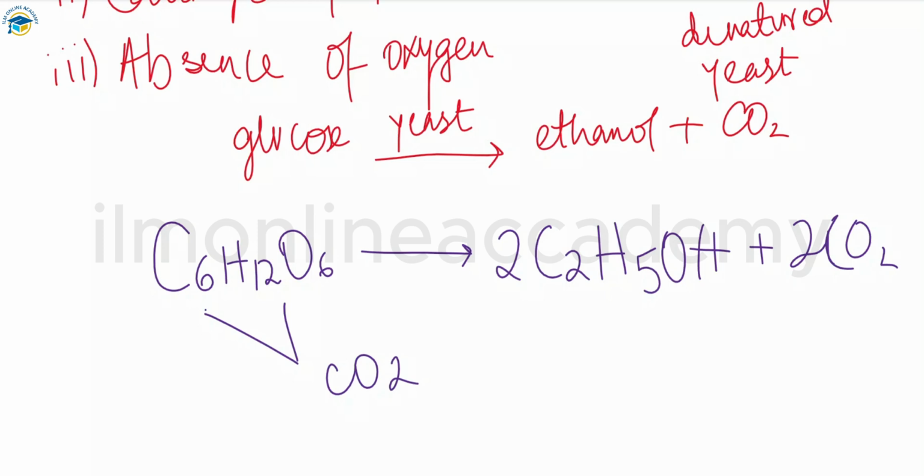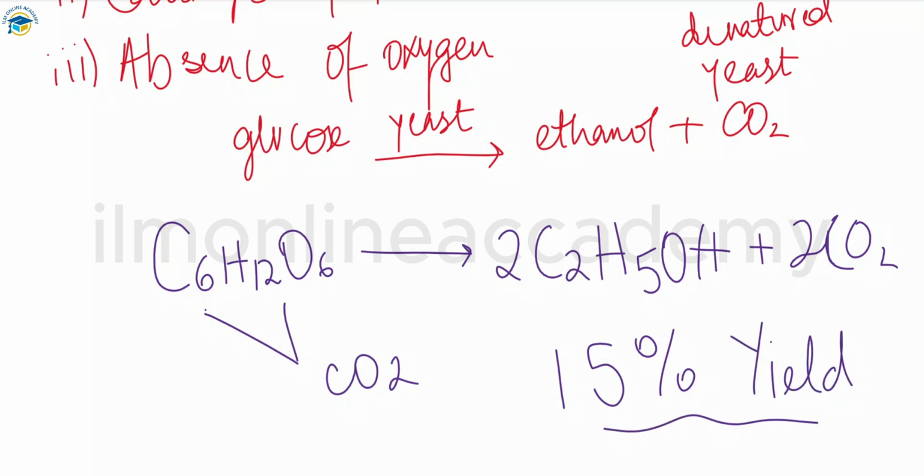This process is not continuous, so therefore it has to be done in the batch form. Once the reaction is completed, ethanol needs to be separated from the reaction mixture by the fractional distillation method. The percentage yield of this reaction is approximately 15%, produced from the fermentation of the glucose. So we have 15% ethanol that is produced through this one. And the hydration of ethene is already done in the catalytic addition of the steam.